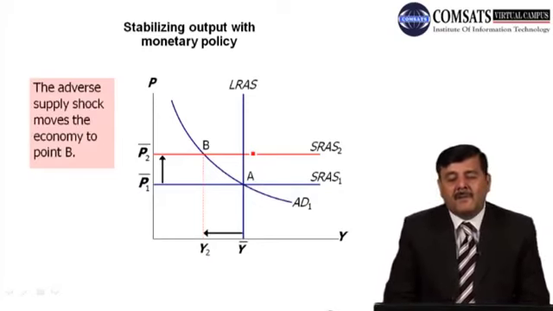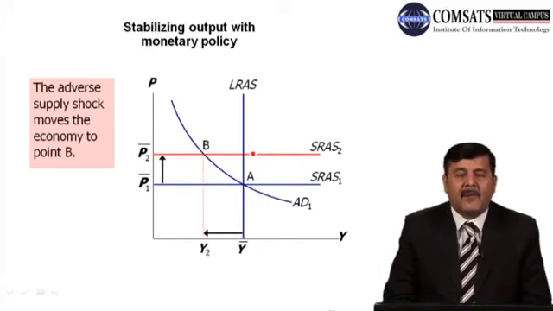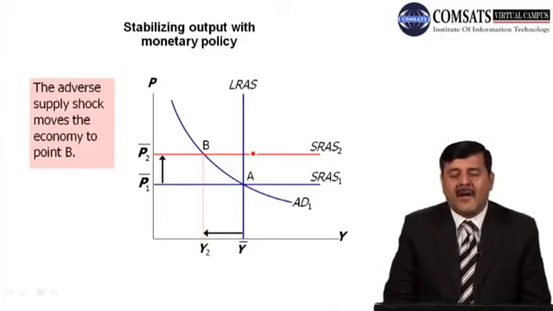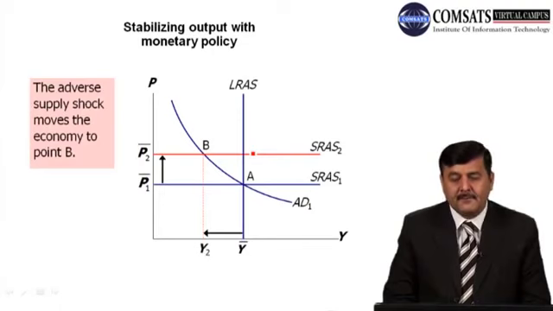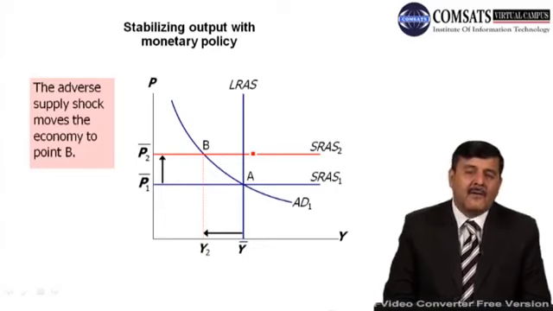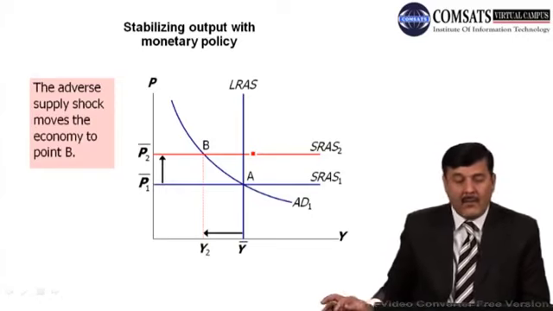Stabilizing output with monetary policy. Again, on the y-axis prices, on the x-axis output. We have the initial aggregate demand curve AD1, LRAS, the long run aggregate supply curve, and the short run aggregate supply curve. The economy is in equilibrium at point A, where the price level is P1 bar and the output level is Y bar. Now the adverse supply shock moves the economy to point B, where output has fallen from Y bar to Y2 and prices have gone up from P1 bar to P2.